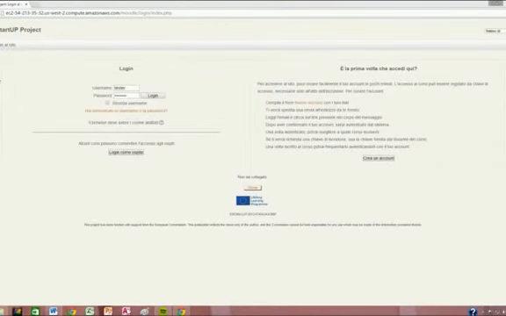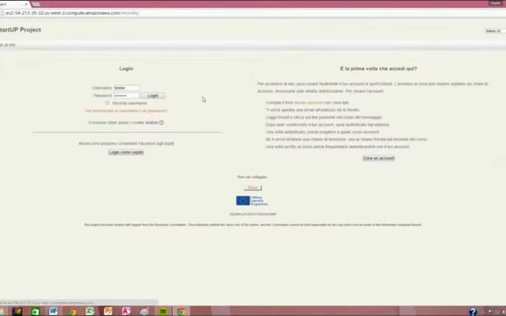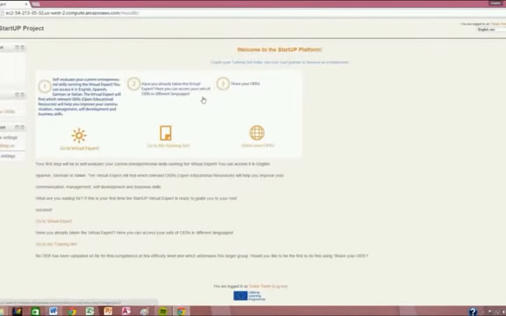In this demonstration, we suppose you already have an account to access the platform. Insert your username and password. Once logged in, the StartUP platform homepage allows you to access different resources.